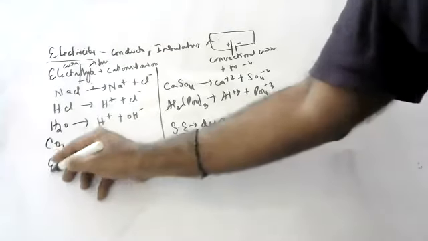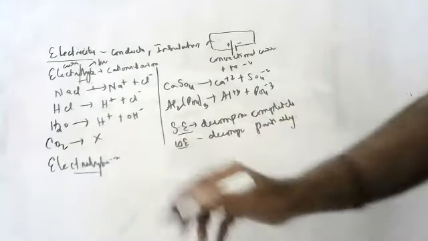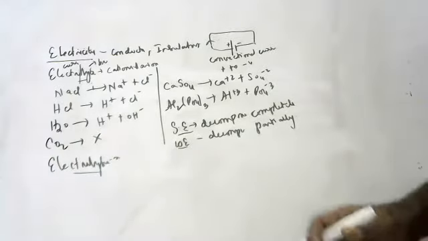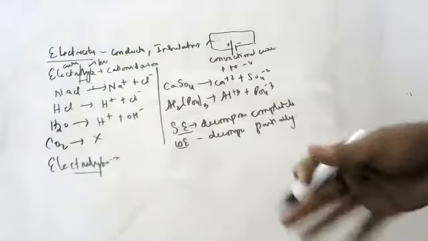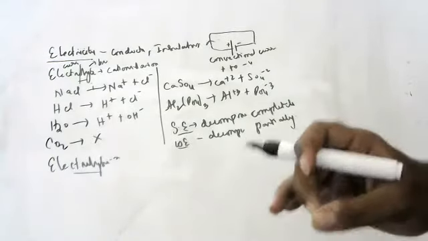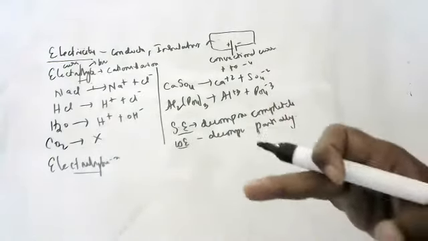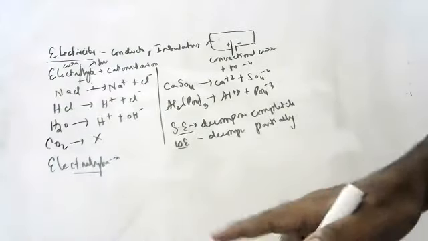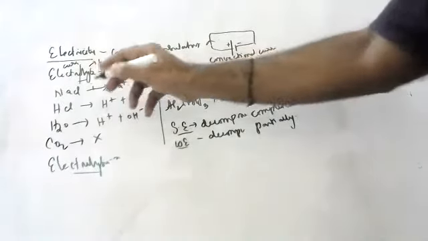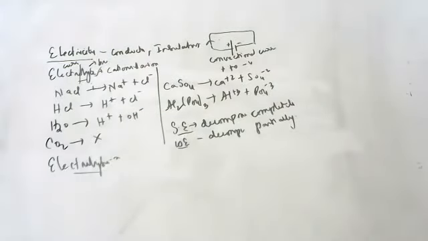Now, what is electrolysis? It is a process where, when current is passed through an electrolyte, it breaks up into cations and anions, which are liberated at the cathode and anode. The solution that conducts electricity is called an electrolyte, and the process is called electrolysis.